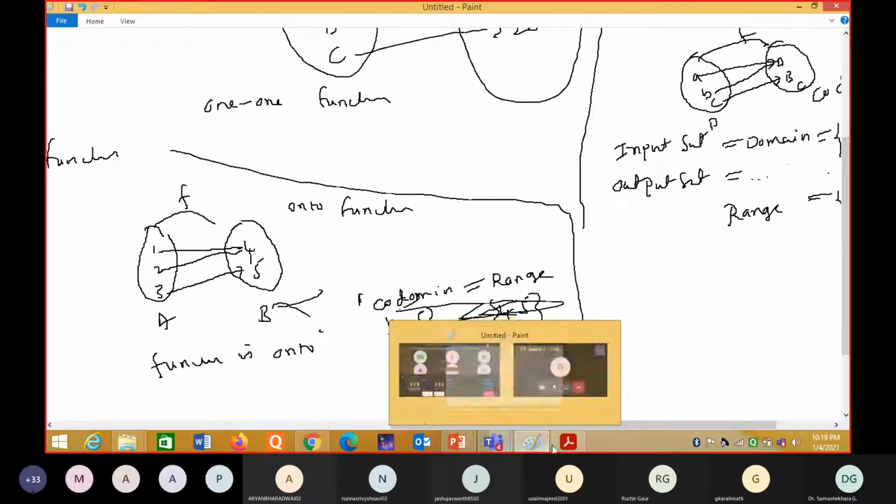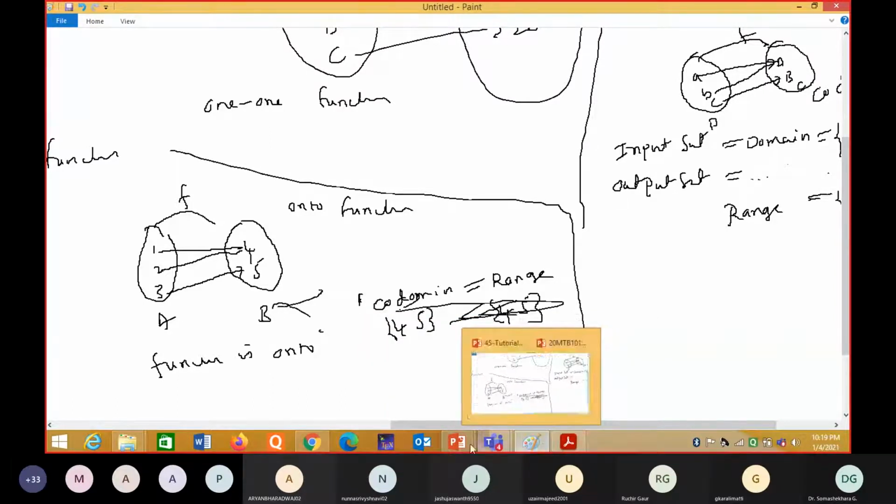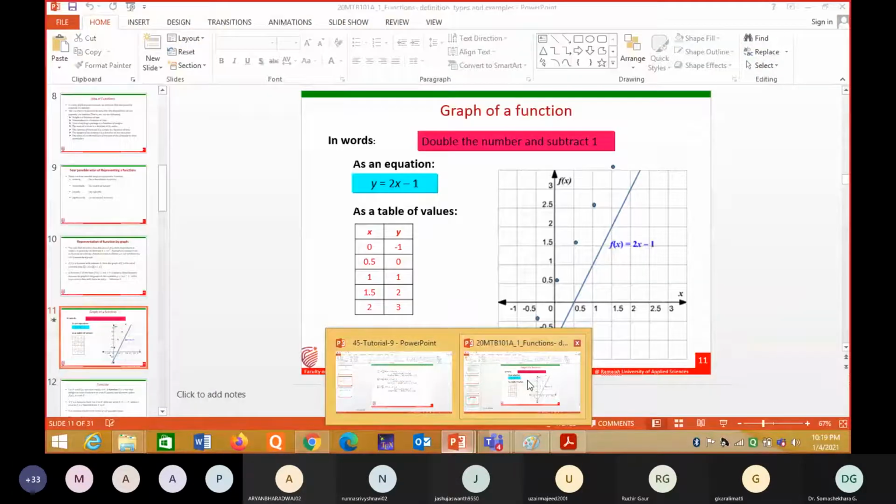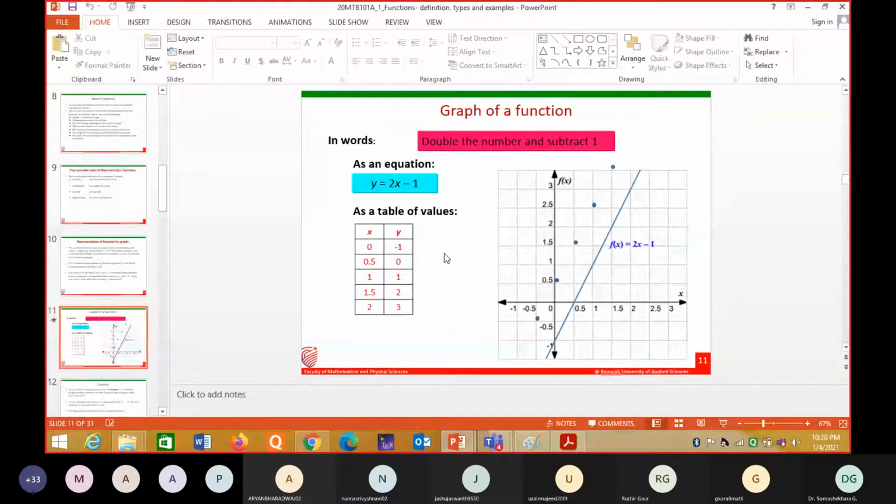Next concept. Function, you see, it is a linear mapping. The function we can also write like this: y is equal to 2x minus 1. In a function, we give some input and we get some output. So 2x minus 1 is a function here. Put 0, you will get minus 1; put 0.5, you will get 0; put 1, you will get 1 only. Put 1.5 here, you will get 2, and put 2 here, you will get 3, like this.